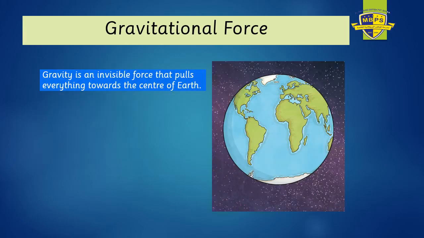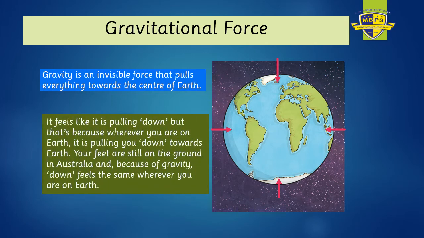The gravitational force is invisible, we cannot see it, but we know it pulls everything towards the center. It pulls from all directions. People living on the North Pole also feel the same pull as the people living on the South Pole. Do you think if a man is standing in Australia, he will fall down from there? No, because the earth is pulling him towards itself. Because of the gravitational pull, he always feels that he is pulled towards the earth.